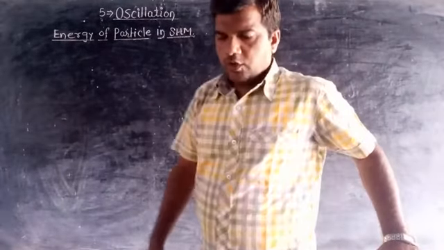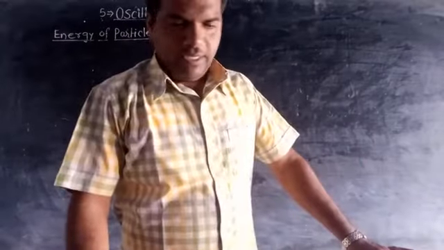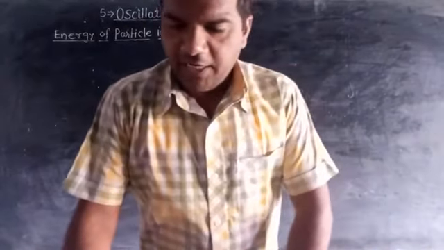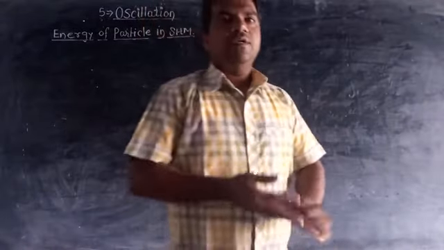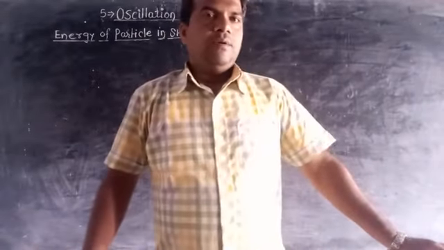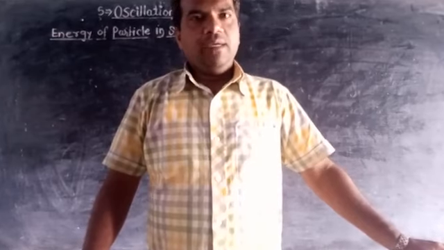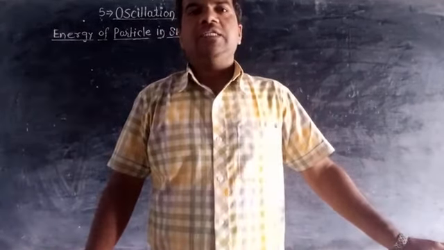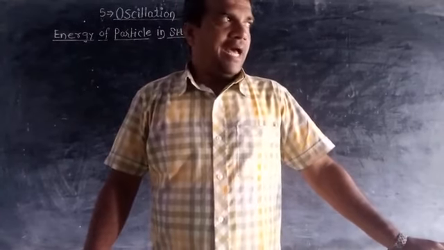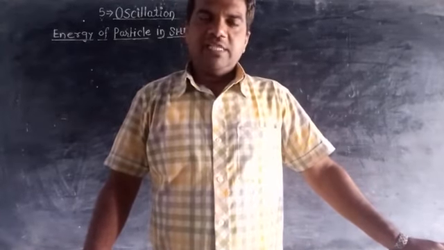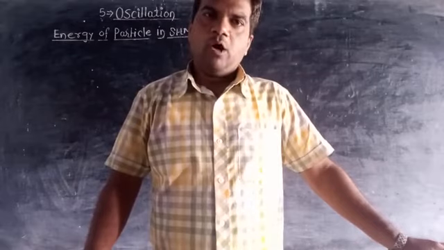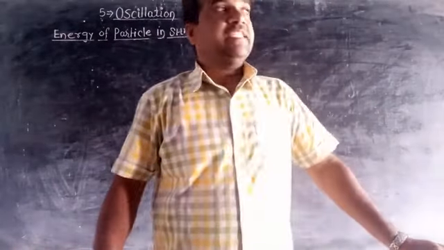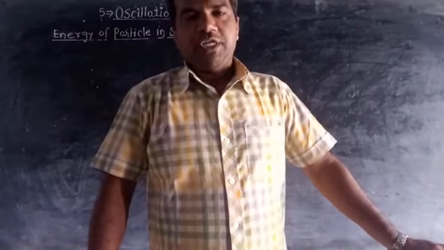So, the particle performing SHM possesses speed, because SHM is simple harmonic motion. It means the particle is in motion, and as the particle is in motion, it possesses speed or velocity at all the positions except the extreme position.